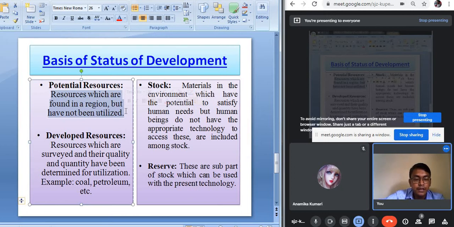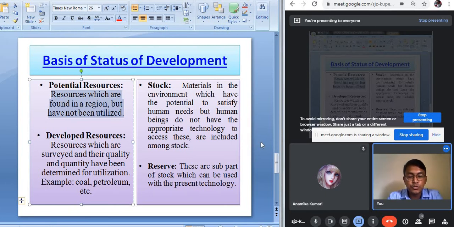For example, in Rajasthan and Gujarat, we have a huge potential of generating solar and wind energy, but generation of the solar and wind energy has not yet started fully in the states of Rajasthan and Gujarat. So it is an example of potential resource. The next one is the developed resources.